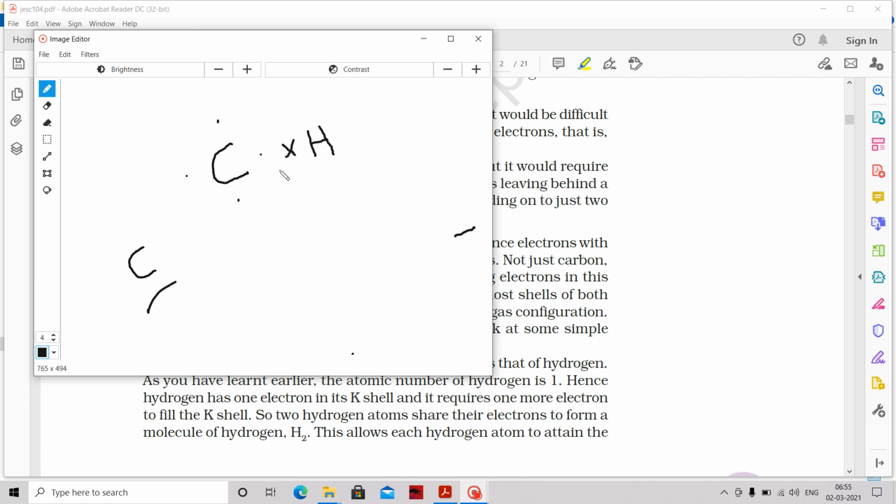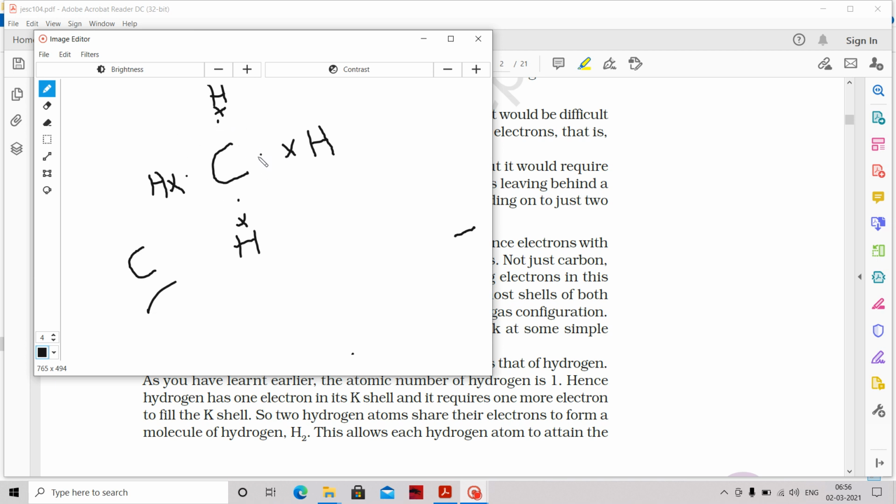Like that, 4 hydrogen atoms can come, each one having one electron. So carbon has 4 electrons in its outermost shell. Generally, we represent only outermost electrons because they are the valence electrons.